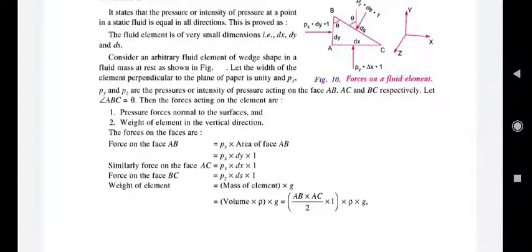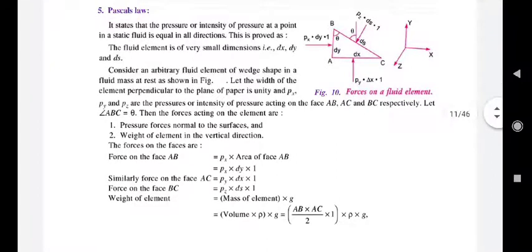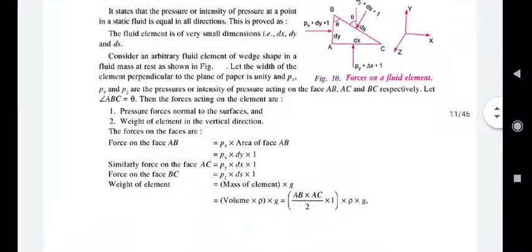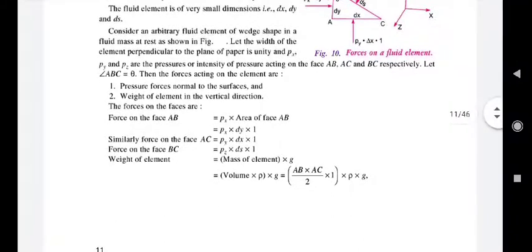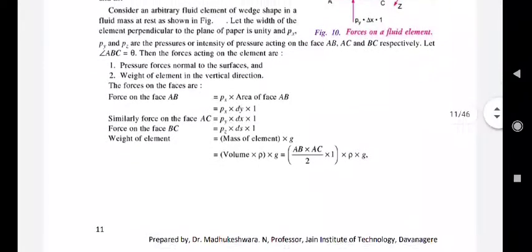Now the force on the face AB is derived as follows. Force on the face AB is nothing but pressure Px, that is pressure in the direction of x perpendicular to AB, multiplied by the area of the face AB. So here unit thickness is considered for the wedge shaped element, therefore area will become dy into 1. Similarly, force on the face AC is Py into dx into 1, and force on the face BC is Pz into ds into 1.